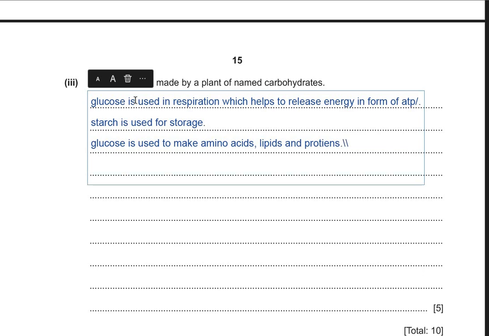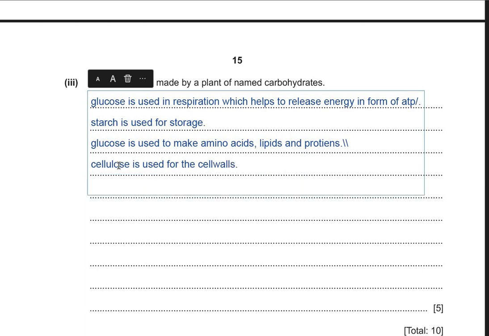What else is present in the plant in form of carbohydrate? Cellulose, sucrose. So what is the use of cellulose? Cellulose is used for the cell walls. And the last but not the least, sucrose. Sucrose is used for transport.